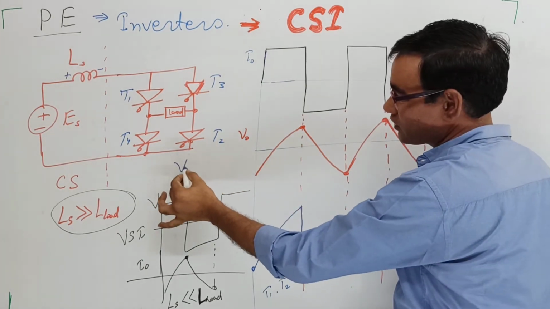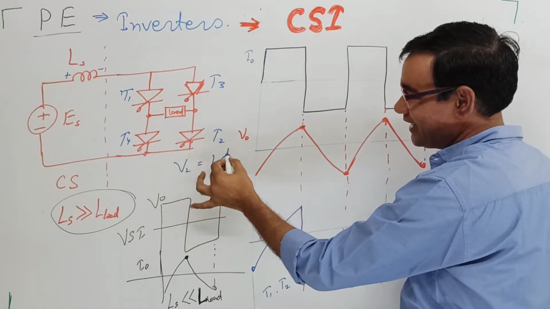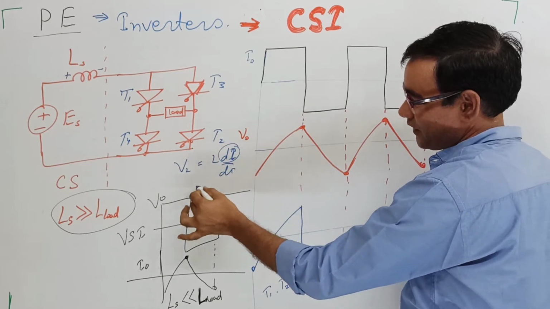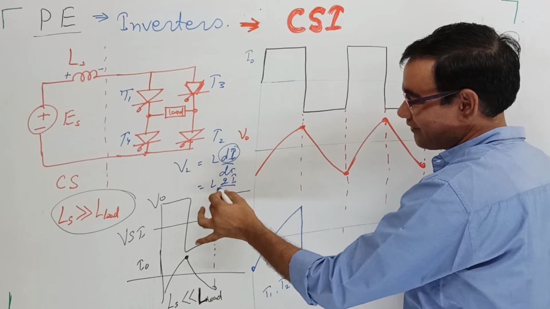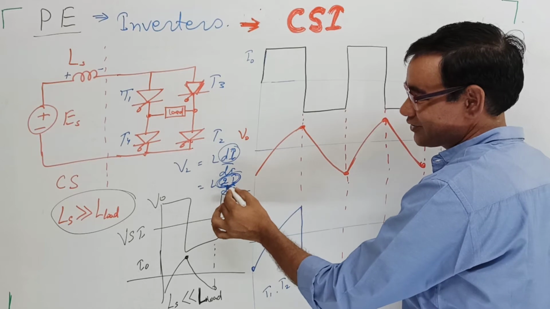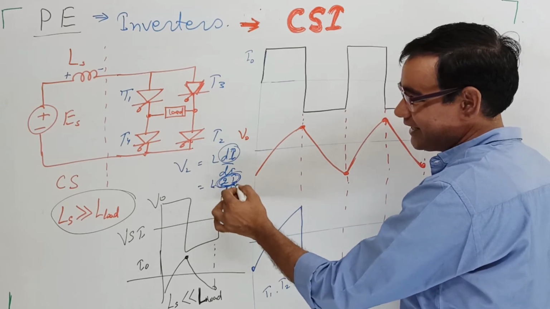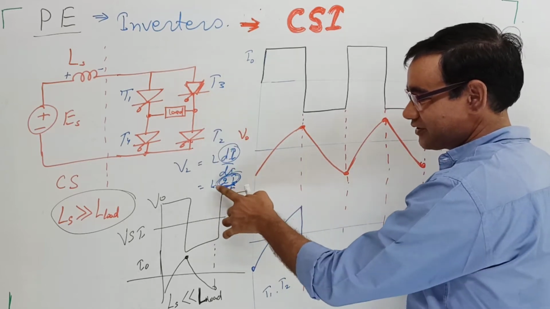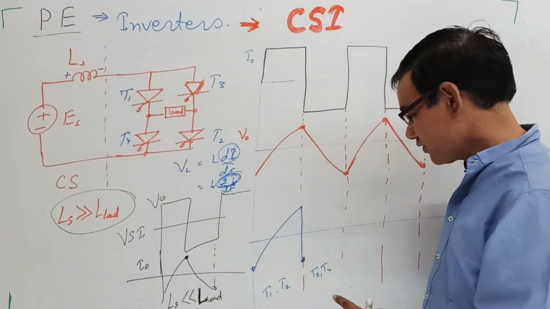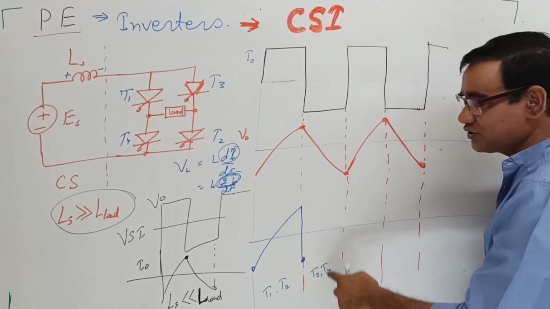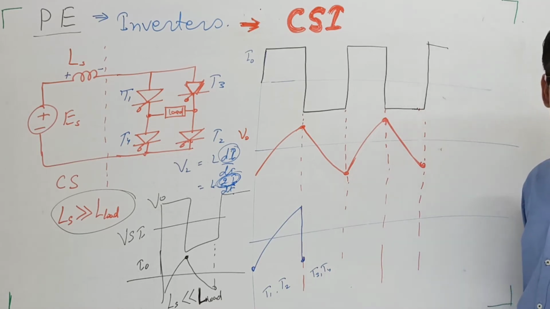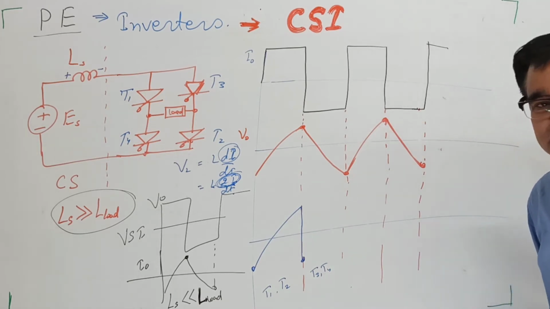The voltage drop across the inductor is L di by dt, and that di is twice I, so that is L into 2I by dt. Normally L di by dt is equal to the source voltage, so this L 2I by dt is twice the source voltage, so it becomes twice the variation.